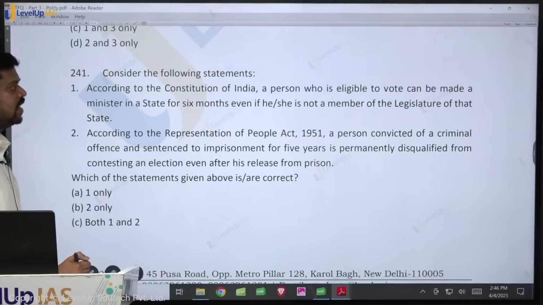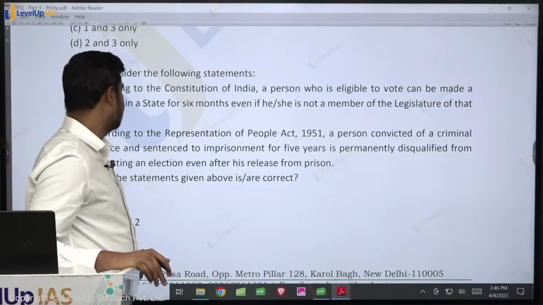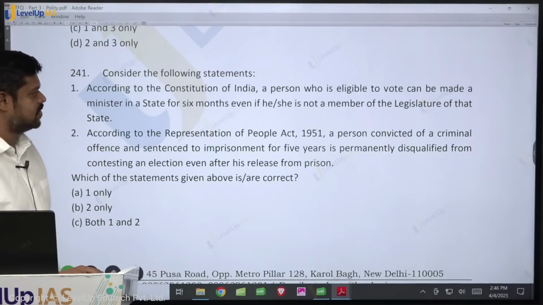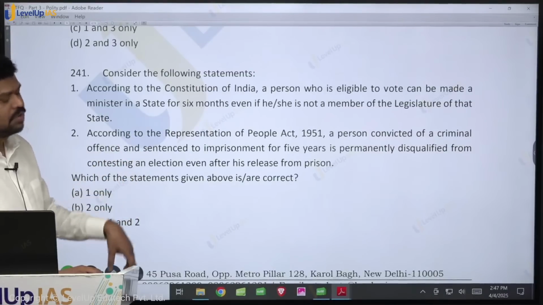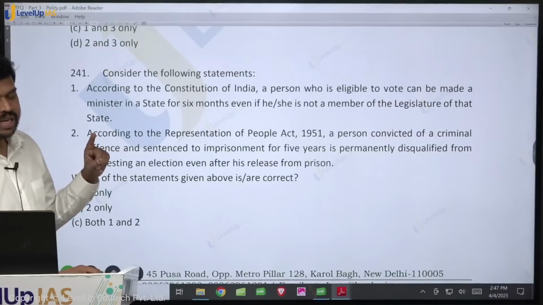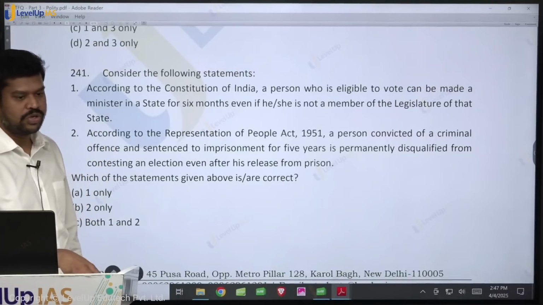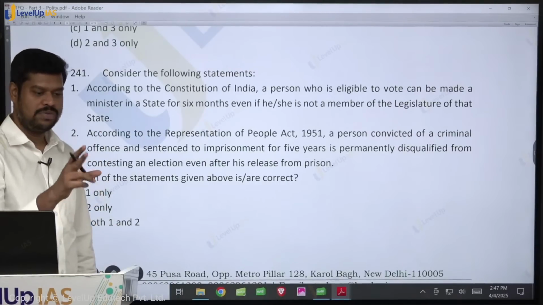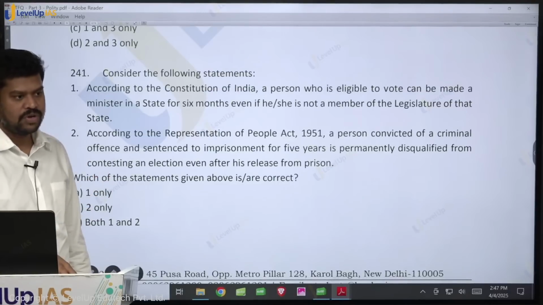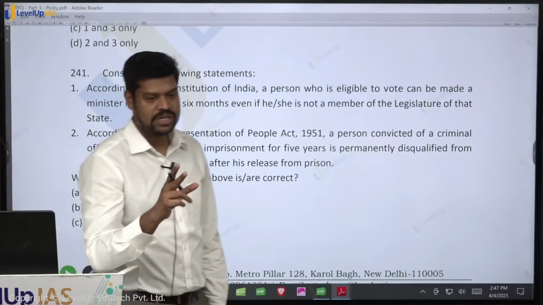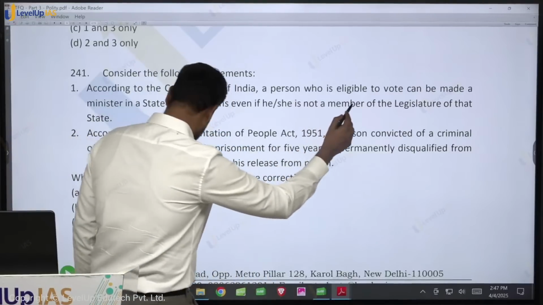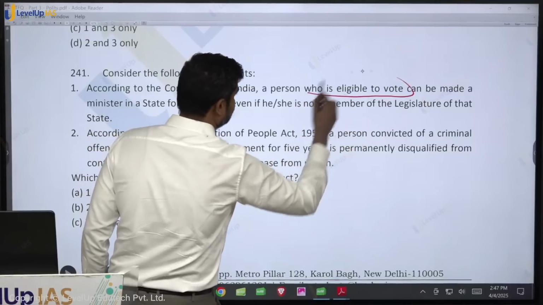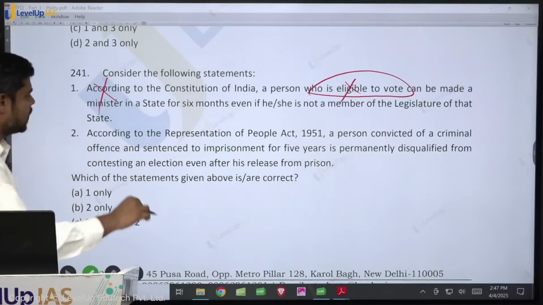According to the Constitution of India, a person who is eligible to vote can be made a minister in a state for 6 months, even if he or she is not a member of the legislature of that particular state. Is it true? According to the Constitution, a person who is eligible to vote, rather what should be eligible? Eligible to contest, apart from eligible to vote. So he should be eligible to contest, and in fact eligible to contest will come only when he is eligible to vote, because one of the requirements to contest the election is what? He or she should have an eligible voter ID card, or he or she should be eligible to vote. So therefore it is not only eligible to vote, but eligible to contest. So this particular statement is wrong.